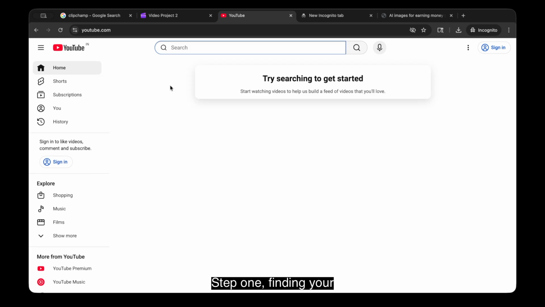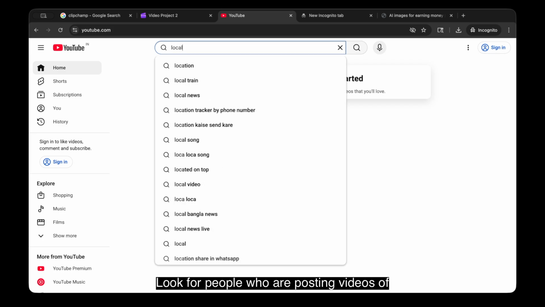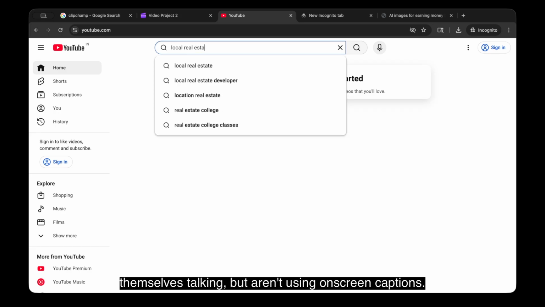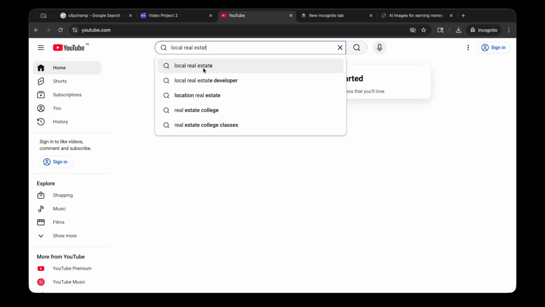Step 1. Finding your clients. You don't need a fancy website. Open Instagram or YouTube and search for creators in specific niches like local real estate agents, finance coaches, or podcast hosts. Look for people who are posting videos of themselves talking but aren't using on-screen captions.